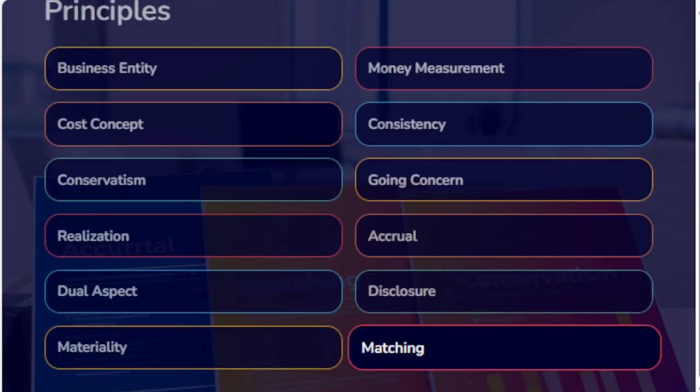All the expenses paid during the period are not considered, but only the expenses related to the accounting period are considered. On the basis of this concept, adjustments are made for outstanding and prepaid expenses and accrued and unearned revenues. Also, provisions are made for depreciation on fixed assets, bad debts, etc., related to the accounting period.